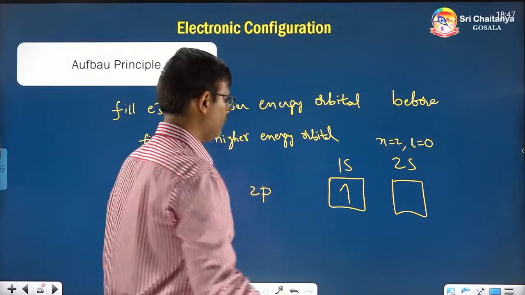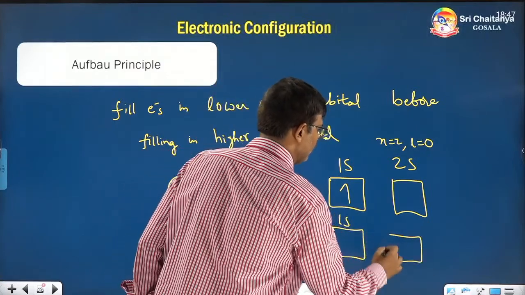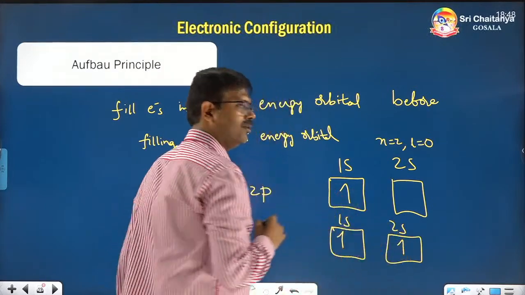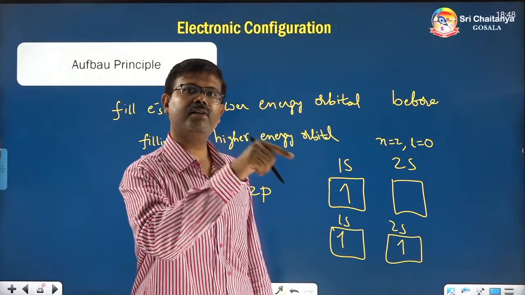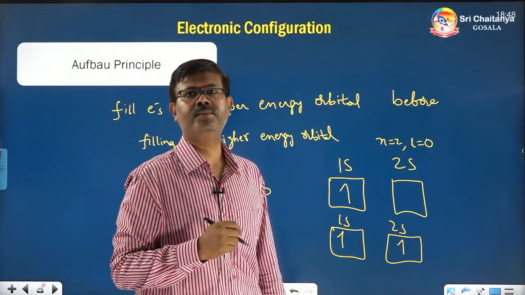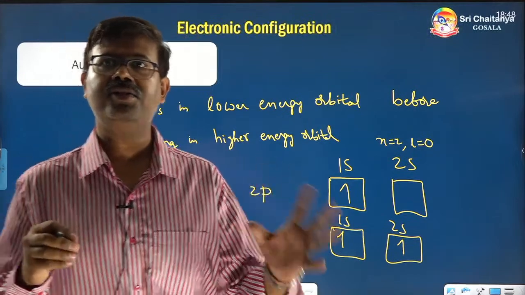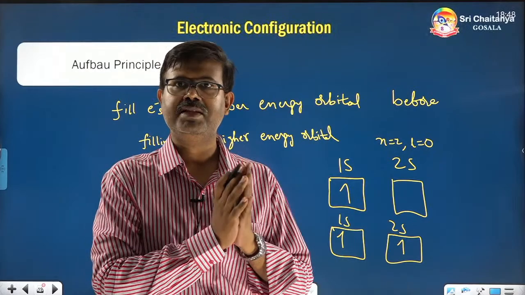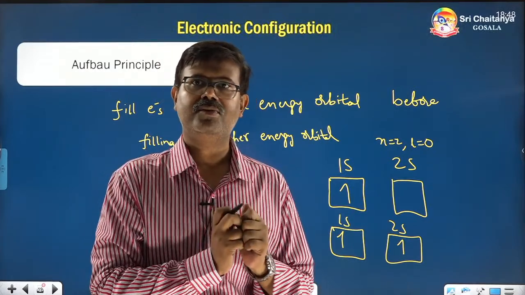Then what to do? Again, don't go like this. If 2 electrons are present, don't say, sir, I will put 1 electron in 1s, second electron in 2s. No, it is a violation of the Aufbau rule. It says that before filling the higher energy, first fill the lower energy. If there is a vacancy in lower energy, you have to complete that first. Okay, that is the rule.